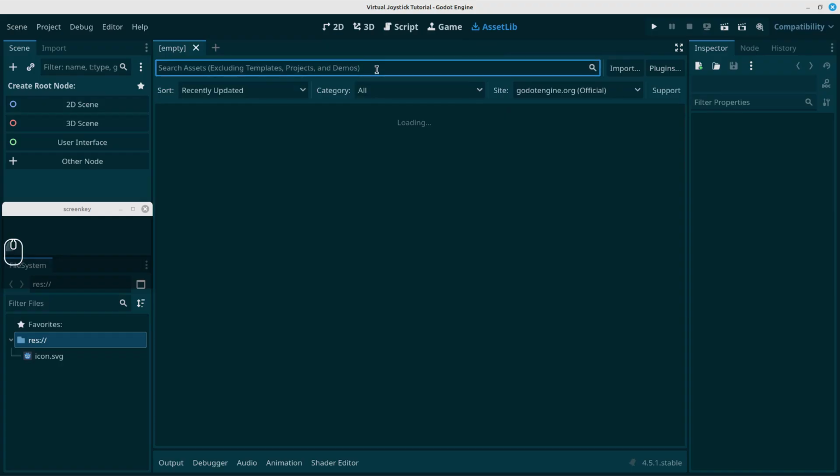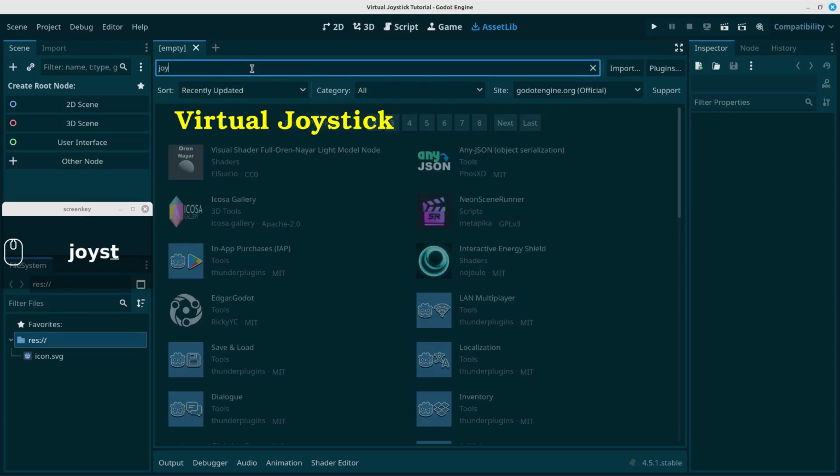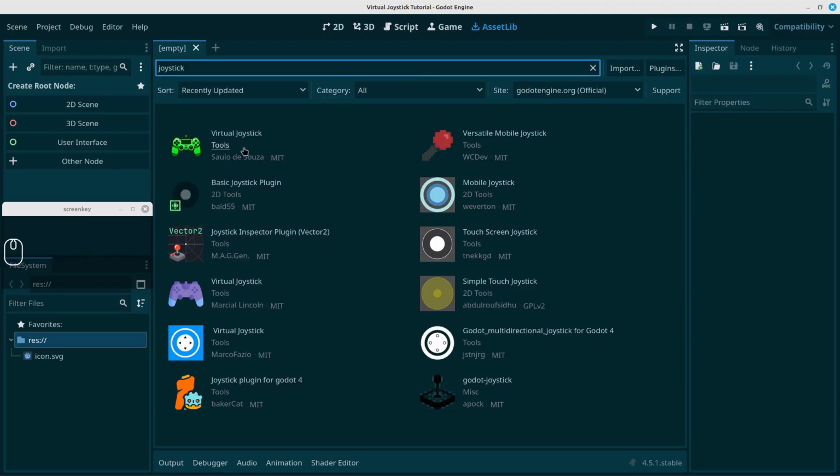and type in joystick or virtual joystick. And we'll get some great plugins. I've tried this one by Saulo de Souza and this one by Marco Fazio, and they seem to be really good.